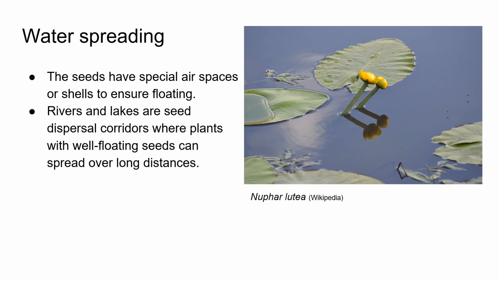Water spreading. The seeds have special air spaces or shells to ensure floating. Rivers and lakes are seed dispersal corridors where plants with well-floating seeds can spread over long distances. One example of such a plant is Nuphar lutea. And some of the invasive plants are also spreading through water corridors.